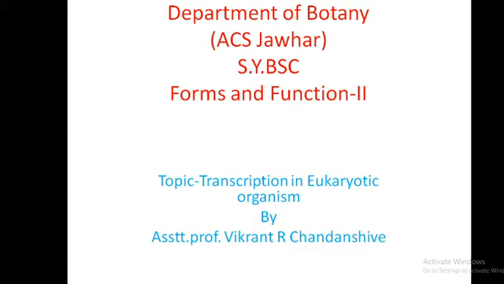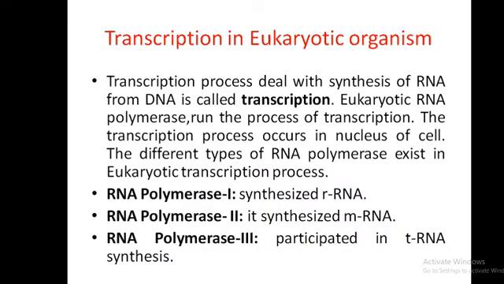Today we are discussing transcription in eukaryotic organisms. As my previous lecture explained the concept of the central dogma, that is DNA replication, transcription and translation, here we are discussing the transcription process in eukaryotic organisms. Transcription deals with the synthesis of RNA from DNA. Eukaryotic RNA polymerase runs the process of transcription. The transcription process occurs in the nucleus of a cell.